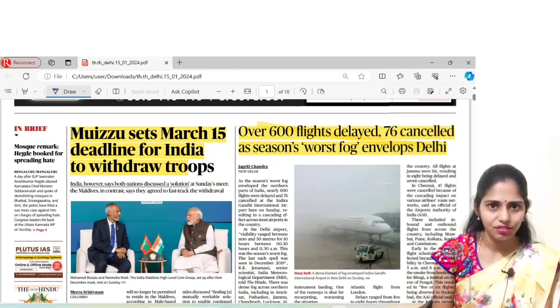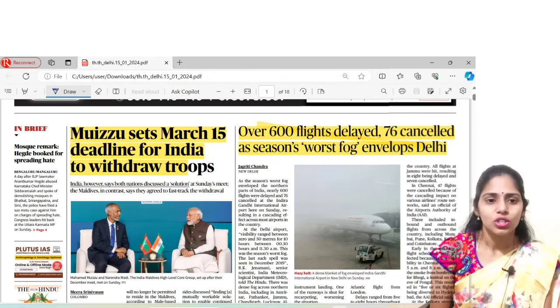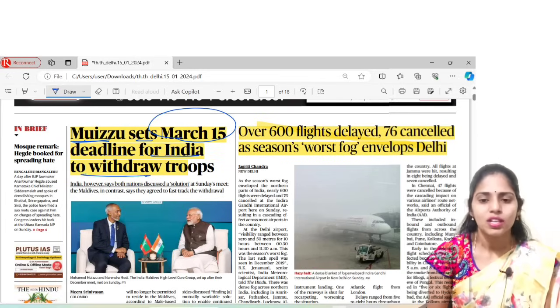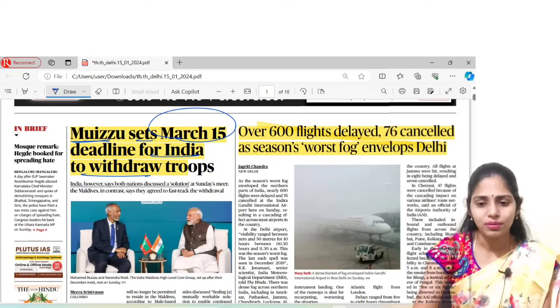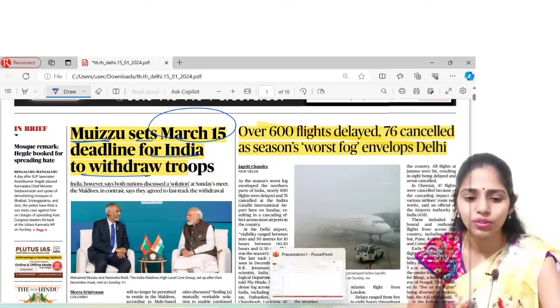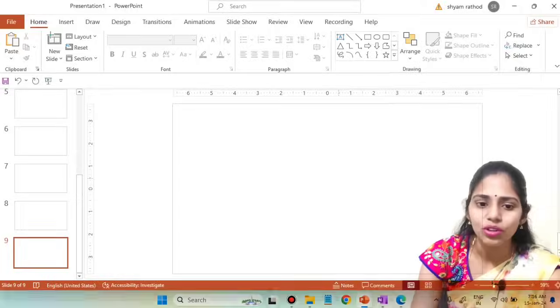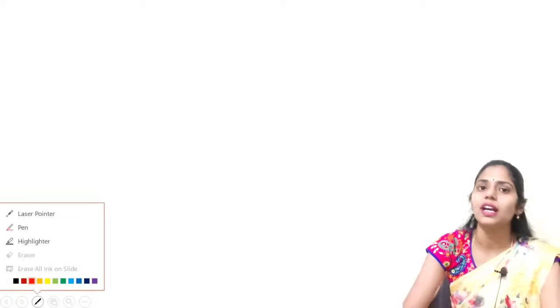Now let us see the front page of Hindu. The first important article is, Muizzu sets March 15 deadline for India to withdraw troops. This article is very important from your international relations point of view. You have to know lots and lots of dimensions here. Now we are going to see in how many dimensions you can think about this article.